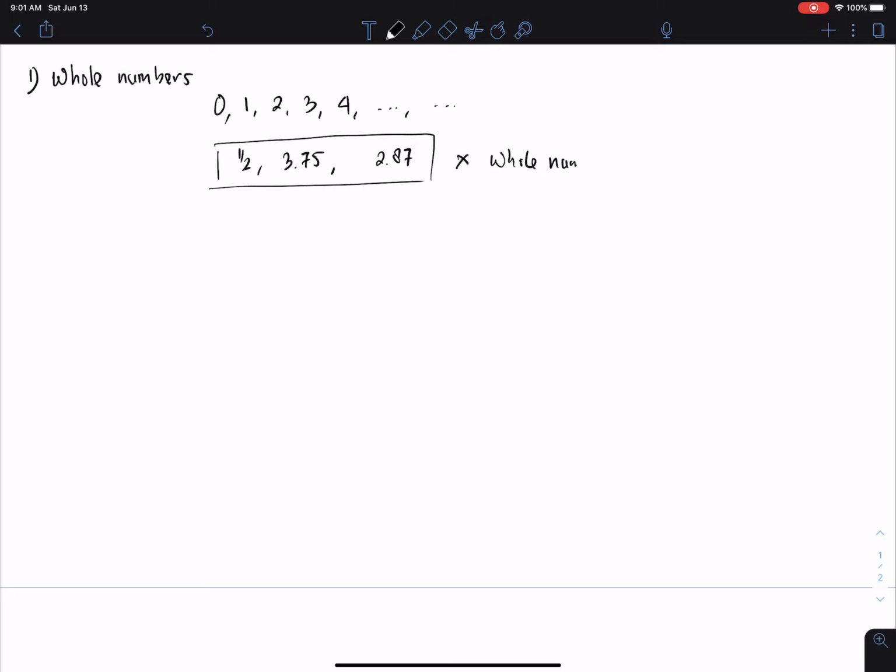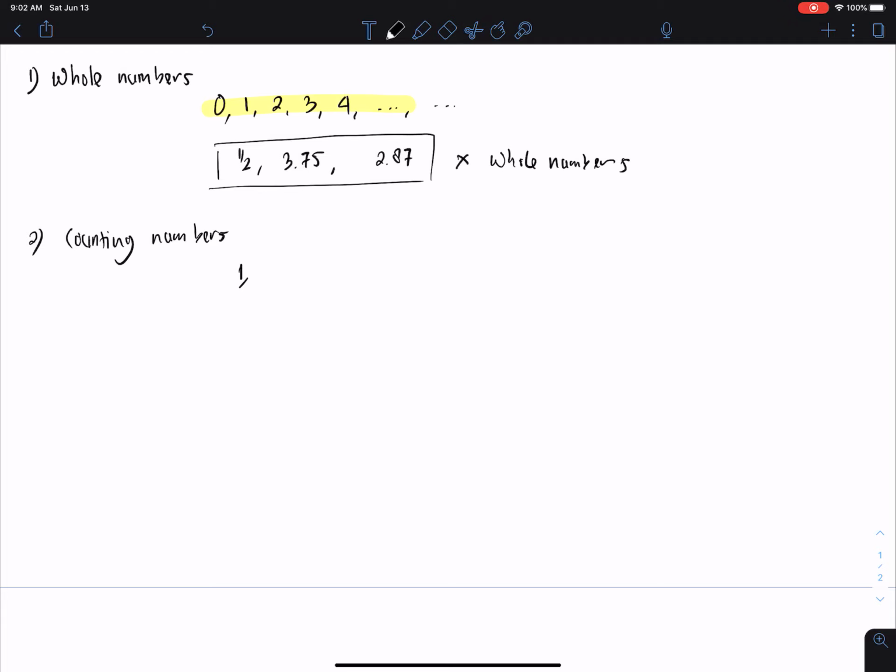Okay, so you imagine all the numbers like the one that we highlight over here, starting from 0, 1, 2, 3, 4, and so on like that. So we agreed that this is what we call the whole numbers. And then the next one, let us get to know about counting numbers. Counting numbers are the whole numbers but without 0. So we start with 1 instead of starting with 0 as the whole number, because these are counting numbers.